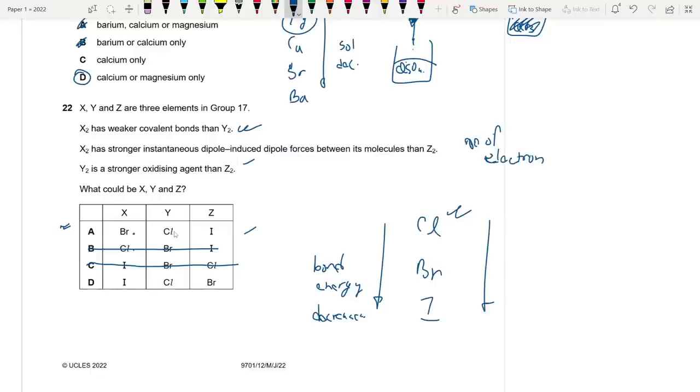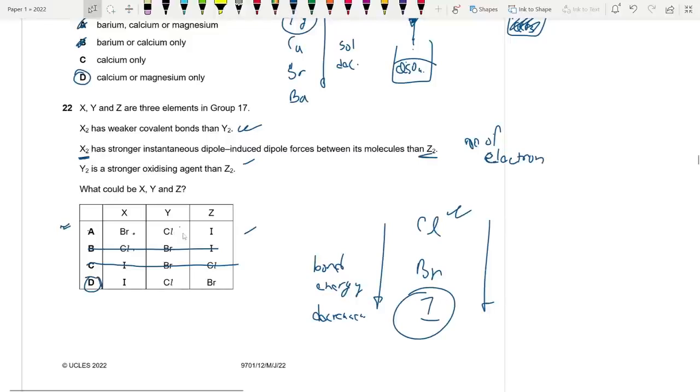So who has the highest number of electrons? Iodine. Iodine should have the strongest ID forces. Chlorine cannot have stronger ID than iodine. Sorry, I read it wrong. Bromine cannot have higher ID forces than iodine, but iodine can have higher ID forces than bromine. So the correct answer is in fact D. So 22 is D.